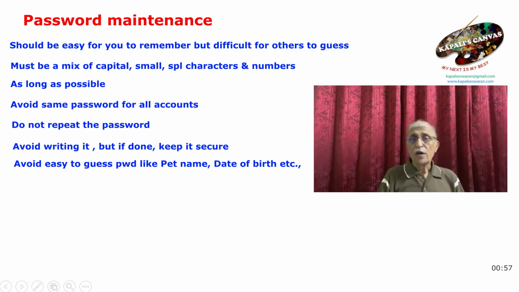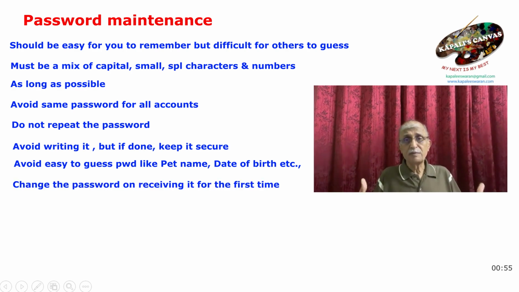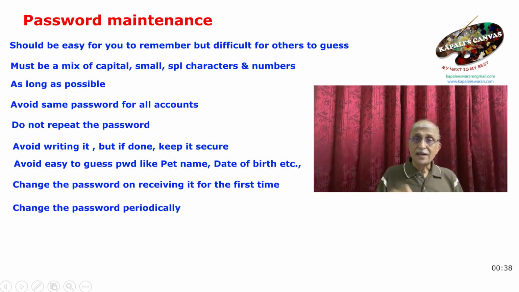Then when you receive a password from the bank, PIN, etc., immediately change it. Also destroy the mailer that is carrying your password, because until then it is not in your control. The moment it has come to you, you can change the password and destroy the mailer. And change the password periodically. You don't need to wait for the bank to remind you that your password is 3 months old or 6 months old. Make it a habit and change it periodically.